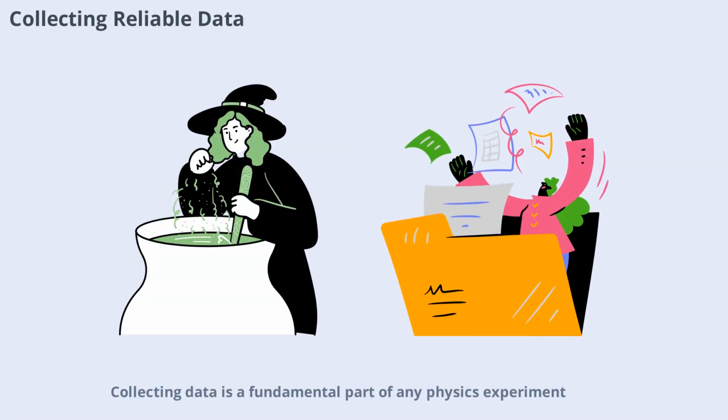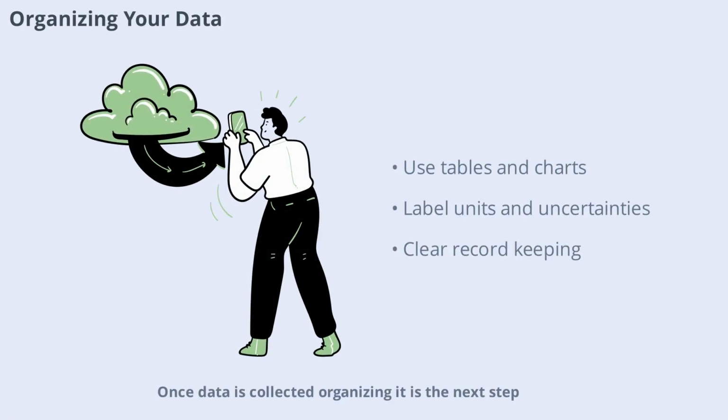Collecting data is a fundamental part of any physics experiment. To ensure reliability, physicists use precise instruments and standardized procedures. It's important to minimize errors and record every detail, from environmental conditions to instrument calibration. Good data collection practices lay the foundation for trustworthy analysis. By repeating measurements and using controls, we can reduce random errors and detect systematic issues. Careful documentation ensures that results can be verified and experiments can be replicated by others, which is a cornerstone of scientific integrity.